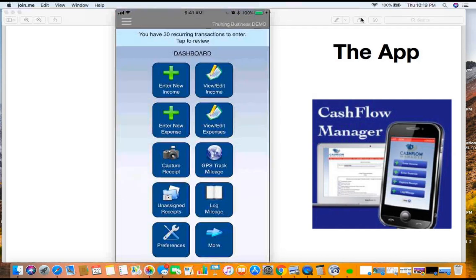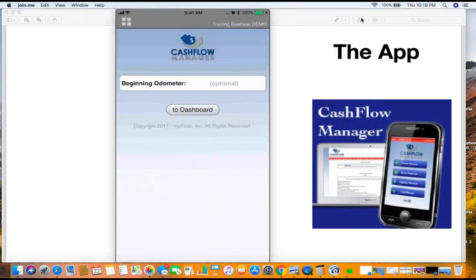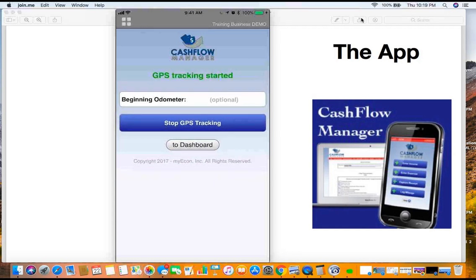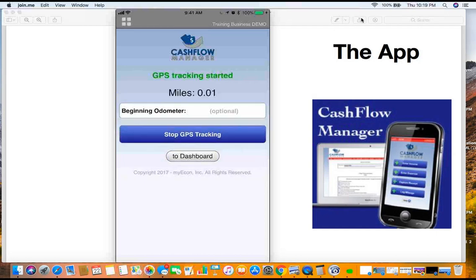So now let's go here to GPS. Boom, click this baby right here. Look at that. I can put my beginning odometer in here. That's optional, okay? You can put that in there, but here's what happens. You hit GPS, start GPS tracking. Look at this. The GPS tracking is started. And as you start driving throughout the day, you start at the beginning of your day and just kind of have this baby out here running. You can do that. And then at the end of the day, you can decide how much of it was actual business miles, okay? So I can hit stop GPS tracking, less than 1 mile was recorded, so it's not much we can do there, right?